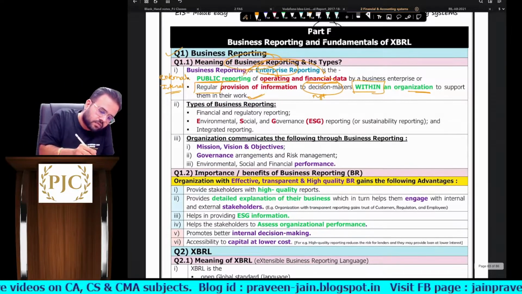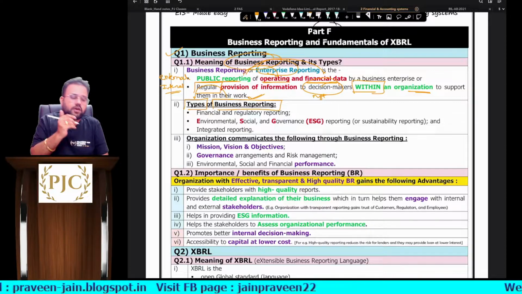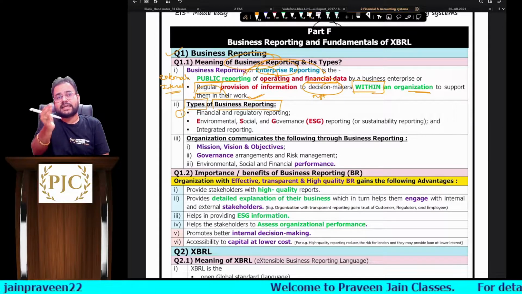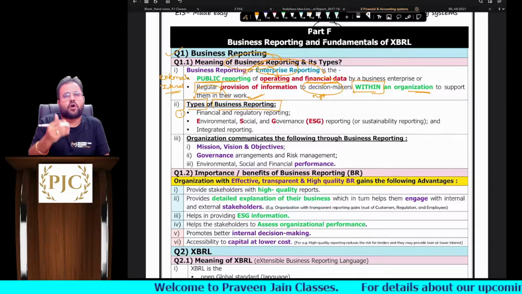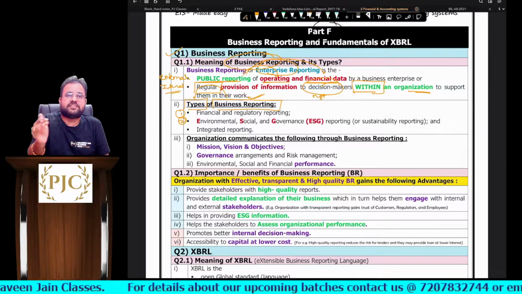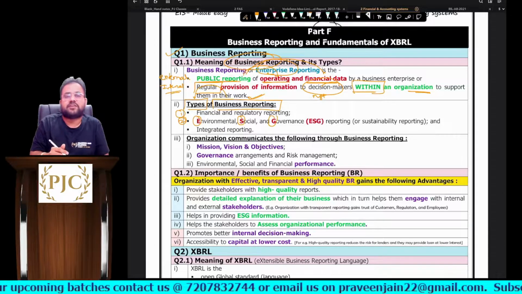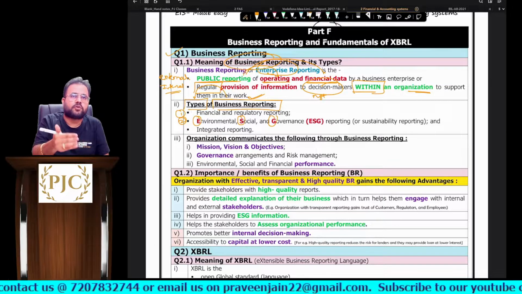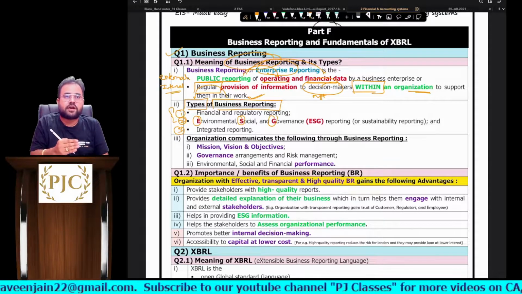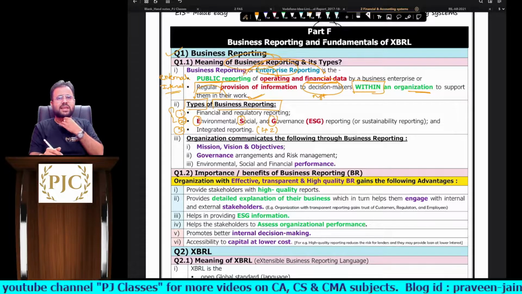Sir, business reporting is of two types, or you can say three types, sir. So what are those? Sir, first, business reporting can be with respect to financial matters, or that data which is required by regulation or any law. Second, business reports can be with respect to ESG. ESG means data or information with respect to the environment, social and governance structure of the organization, sir. Okay, more about this we'll discuss. Or third, it can be integrated, meaning where we talk about financial data also and ESG data also, sir. So this is a combination of one and two, sir. Now let us try to understand.